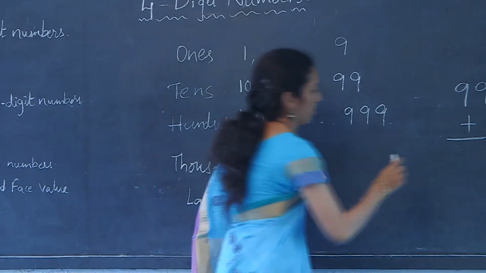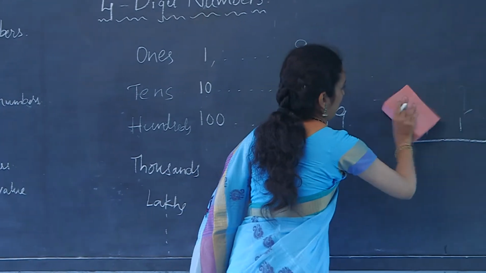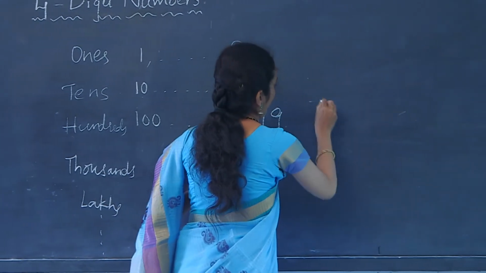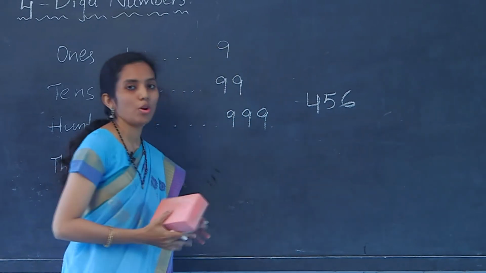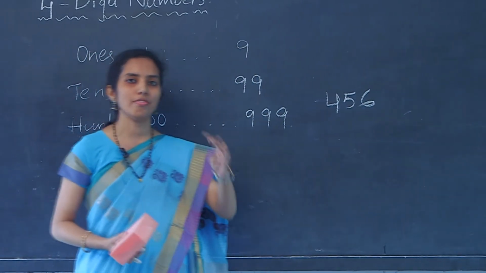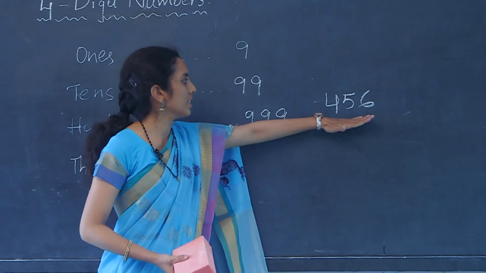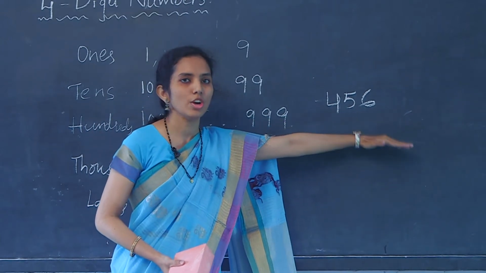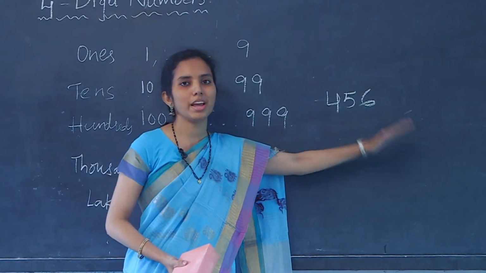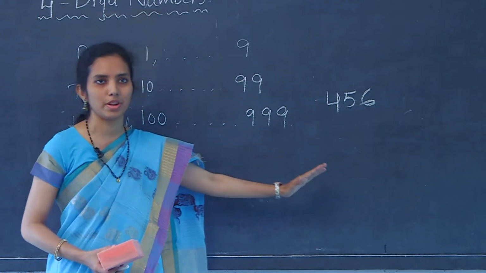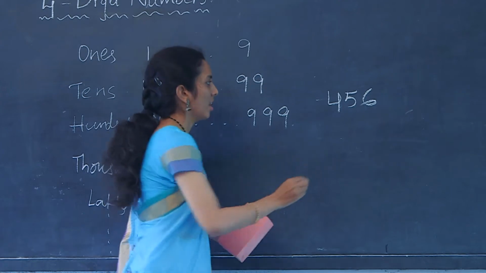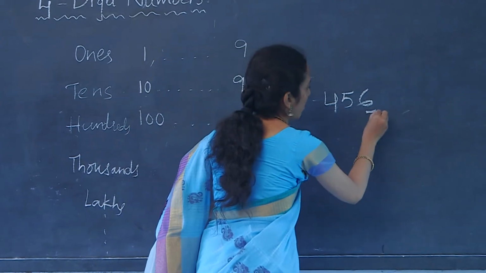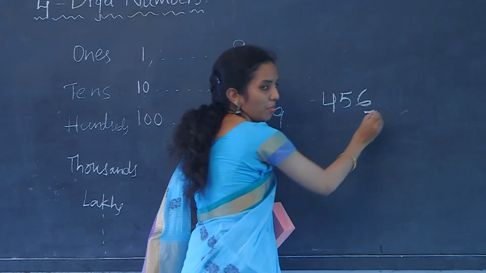For example, 456. So, to know the place value and face value of this 456, you need to know ones place, tens place and hundreds place. Ones place is nothing but the position of the digit that is on the extreme right.